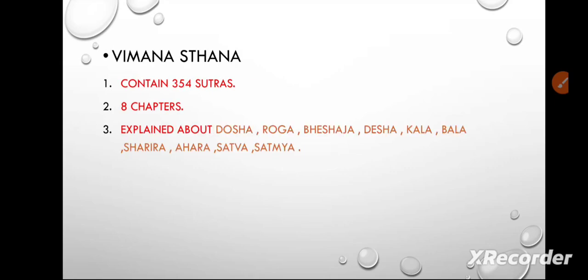The next one is Vimanasthana. It contains 354 sutras, all included in the 8 chapters. Explained about dosha, means vata, pitta, kapha, and roga, disease. Veshaja, desha. Desha means the place in which we are living. Kala means season, time. Bala means what our strength is. Sharira, how our physique is.